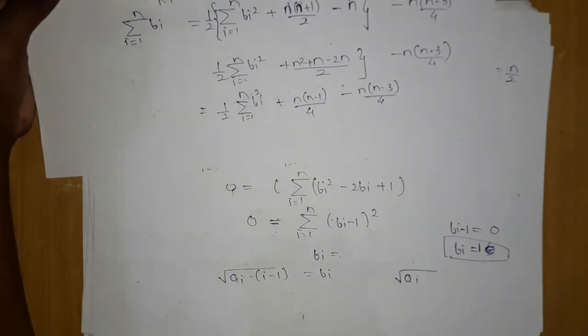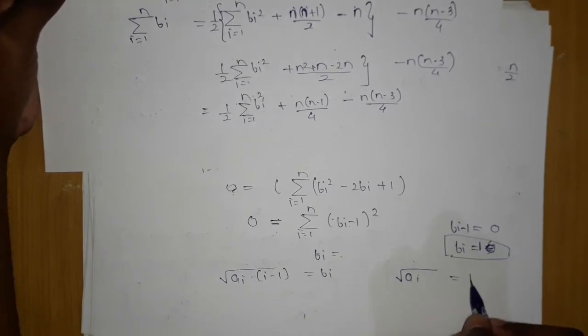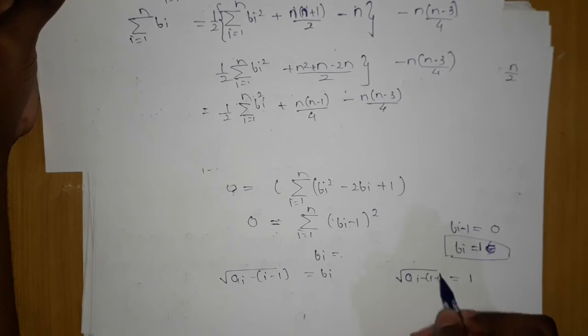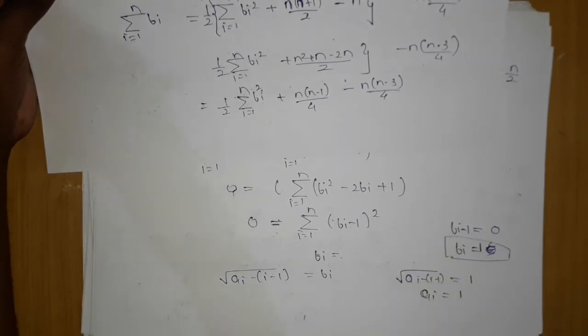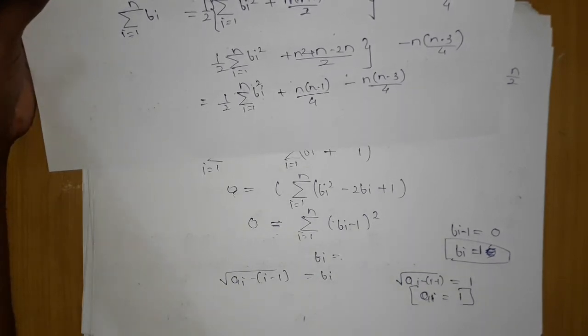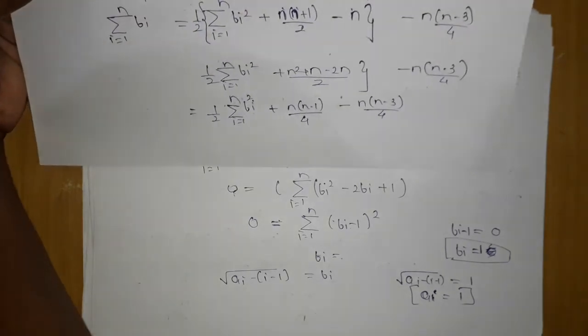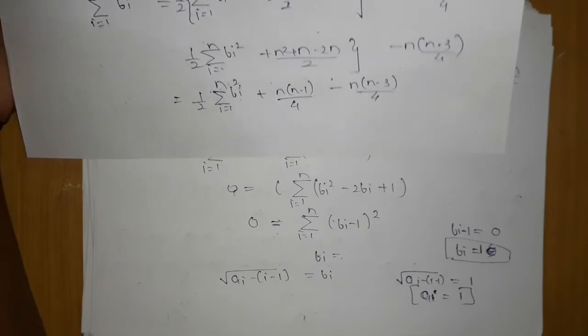So what we are getting is ai, this is 1 square, bi minus 1 will become 0, and ai will be nothing but 1. So we came to know that a1 is also equal to 1. Okay, so after this what can we do?